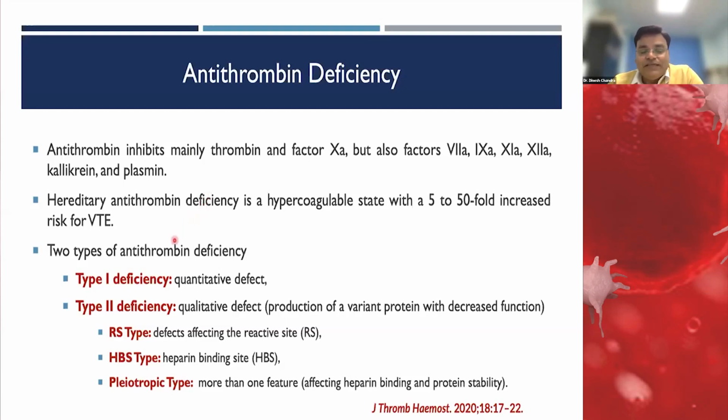These deficiencies can also be classified as type 1, which is quantitative, meaning the quantity and activity both decrease in proportion, and type 2, which is qualitative, where the antigen is normal but activity is reduced.